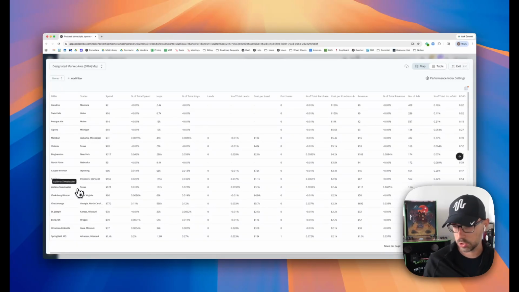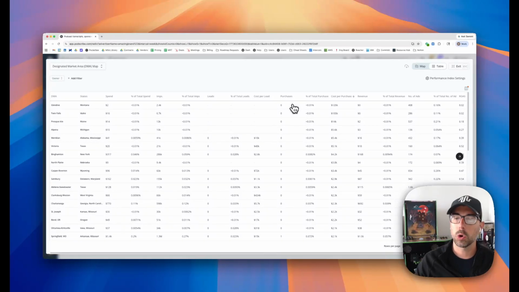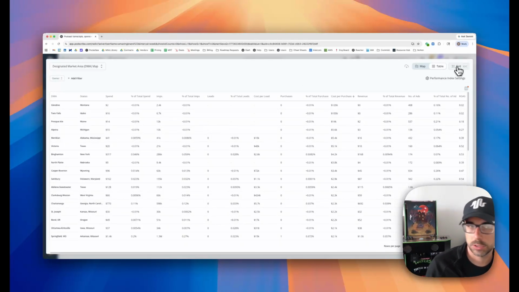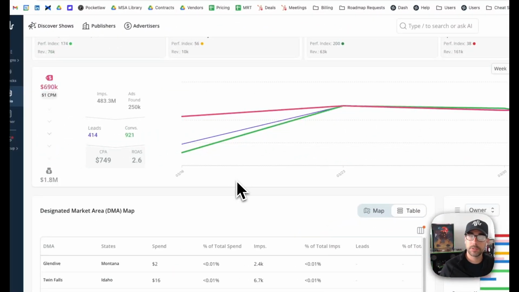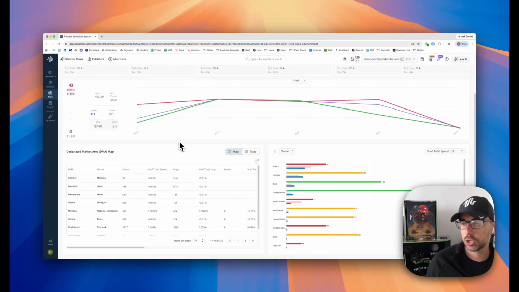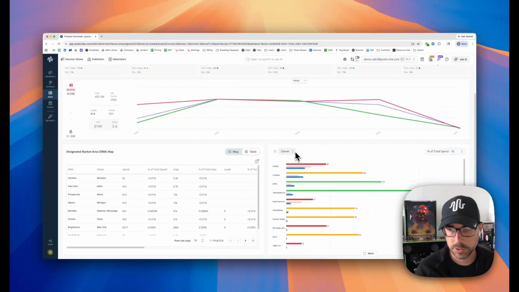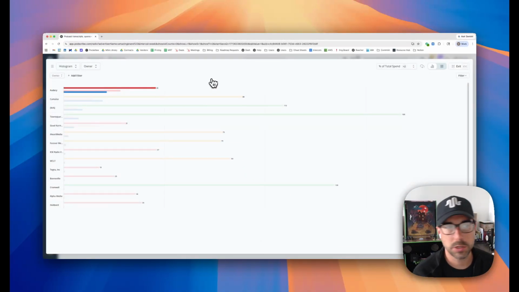So there's another way that we can start looking at this data visually on a graph via that DMA graph, or just within a table, and we can order columns greatest to least and least to greatest. So that is DMA level analysis, very beneficial and helpful as we are looking at our local buys and how we might adjust those local buys. Now, let's say if we're doing network buys. Network buys obviously are typically national, and from our perspective, there's a few other ways that we can look at this data to help inform what we should be doing next.